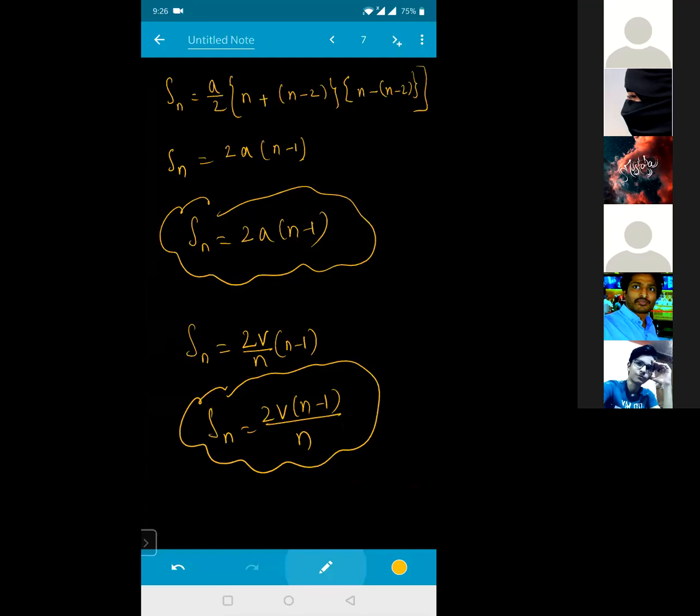Yes, sir. We can also do this question by the formula Sn equals u plus a into n minus half. Yeah, we can also do it by that. Can you once explain? See, Sn is equal to u plus a by 2 into 2n minus 1, isn't it? Initial velocity is how much? 0. Acceleration we already got, v by n. So Sn is equal to v by 2n into 2n minus 1.